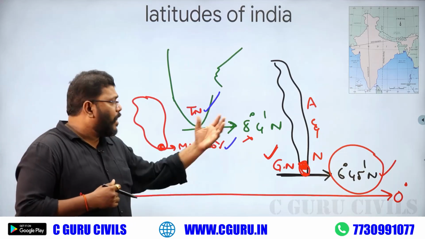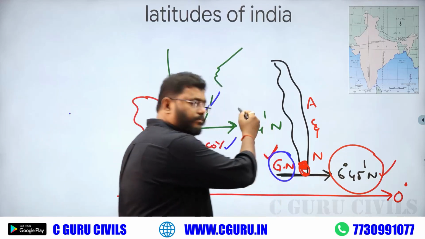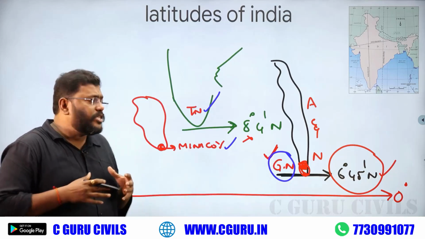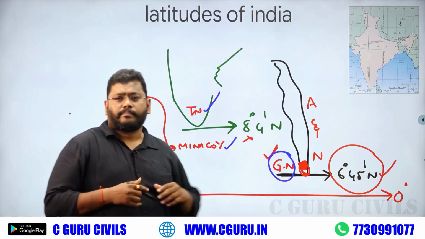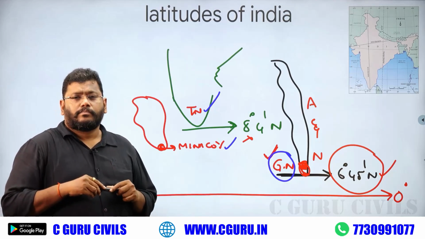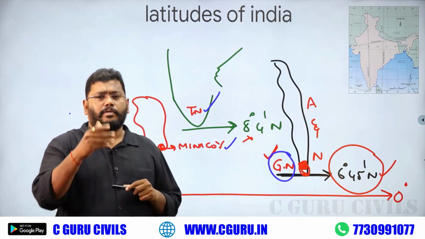Which Andaman Nicobar area is very closer to the equator? Great Nicobar. Okay. In our India, which island is very closer to the equator? Again, Great Nicobar. Okay, feel the difference. So, a little bit of confusion, maybe you will clear that.